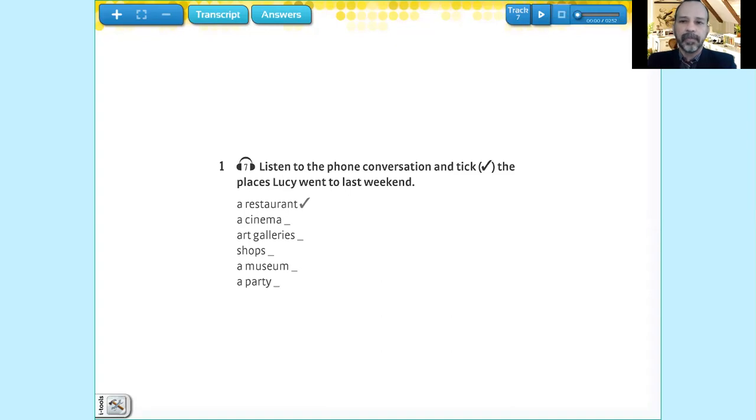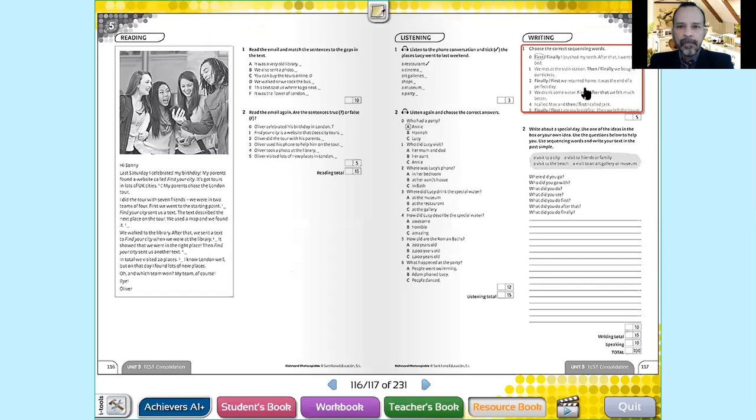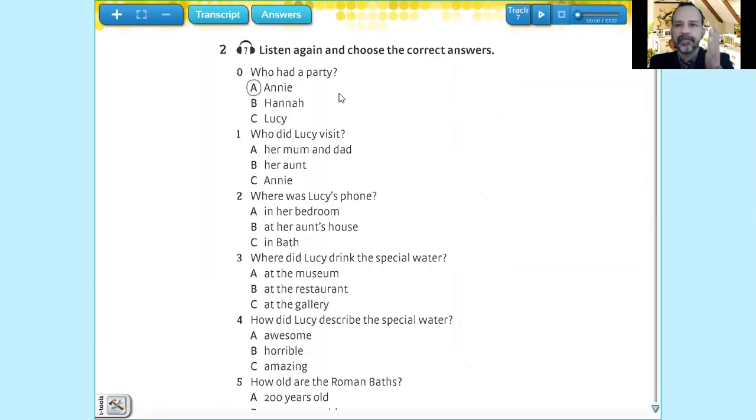Okay, so there you have the listening. You can repeat it until you get the correct answer. Remember to tick or mark the places Lucy went last weekend. Very easy, okay? Then we go to the second part, which is the same listening part. So listen again and choose the correct answer. You have to choose the correct answer to the question.